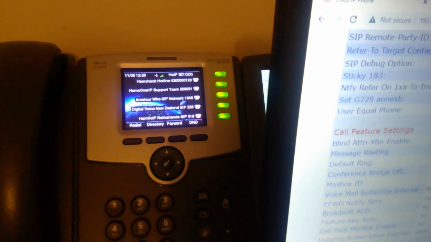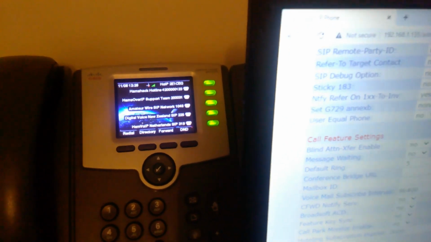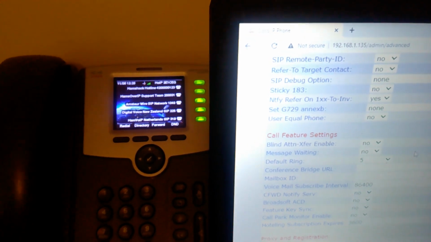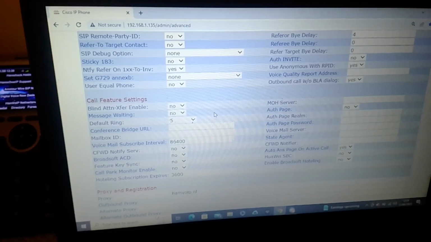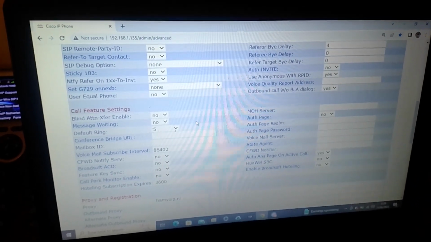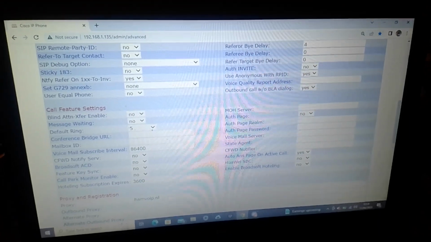So line 5 is that ringtone you just heard. Number 4, I'm not too sure what number 4 is. And I can't really ring that at the moment because my other phone's on the other side of the room. So have a play yourself and see what you think. If anybody out there can let us know what other ringtones we can have. There was a list on the phone here.